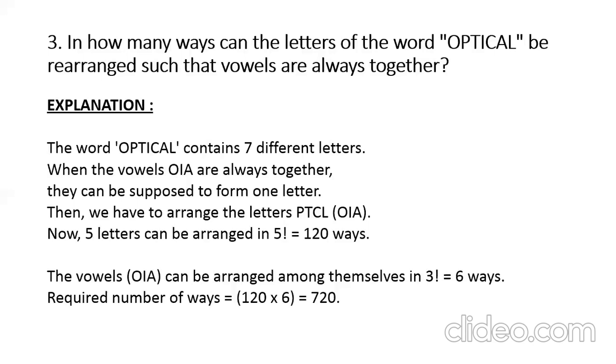Now, inside the bracket, they can rearrange among themselves. It can be OIA, IOA, AIO, it goes on like that. So the three things can be rearranged inside that bracket in 3 factorial ways. So that is what? 6 ways. So applying the multiplication rule here, 120 into 6, it's 720 ways you can rearrange the letters of the word optical under the given constraint. What is the constraint? Vowels are always together.